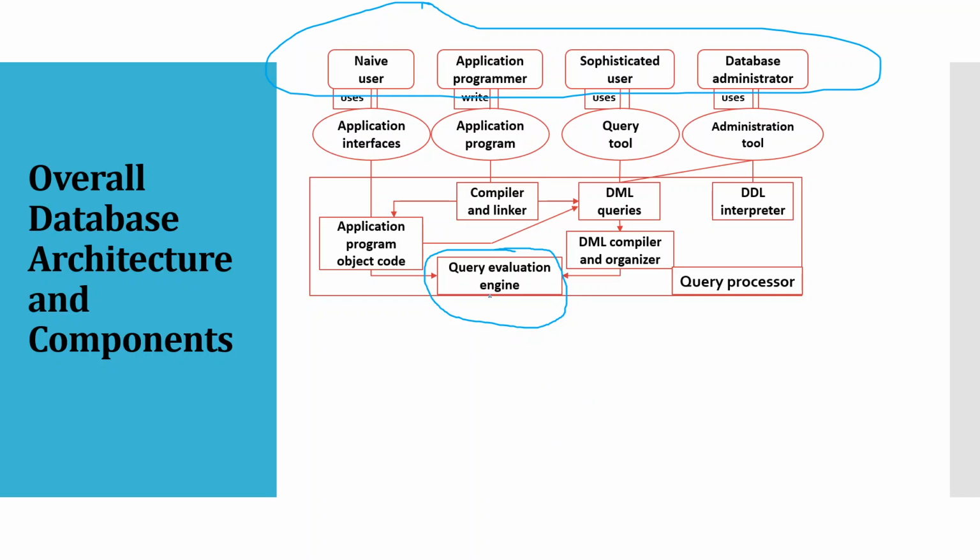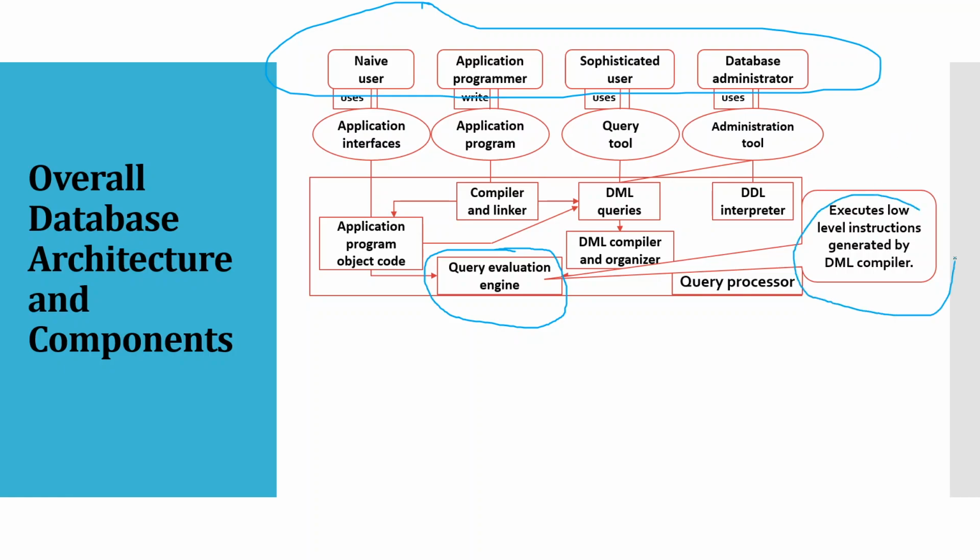So this is the middleware of our particular architecture. Now what is the task of the query evaluation engine? Let's see. It executes low level instructions generated by the DML compiler. So it is mainly going to execute all the instructions coming from all these types of users.